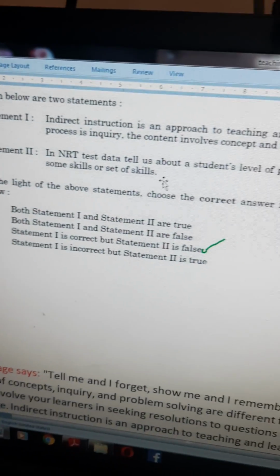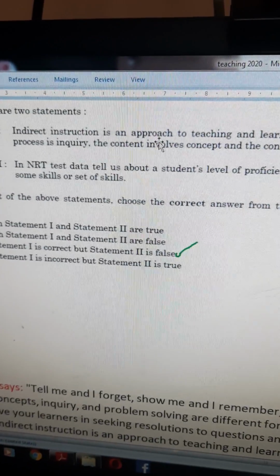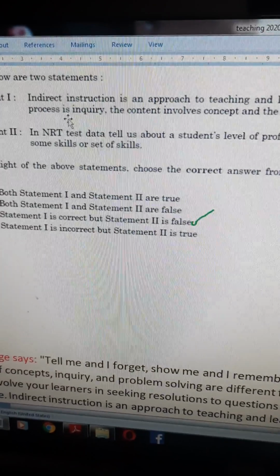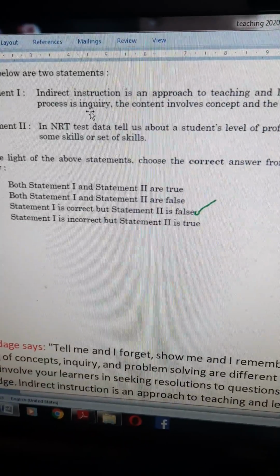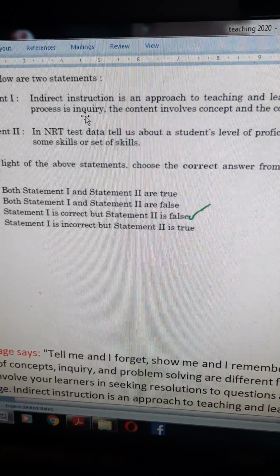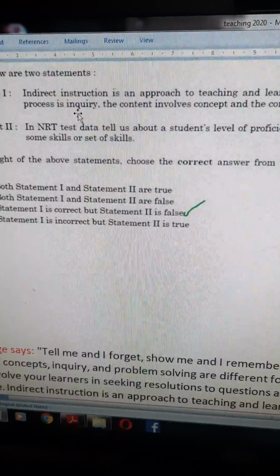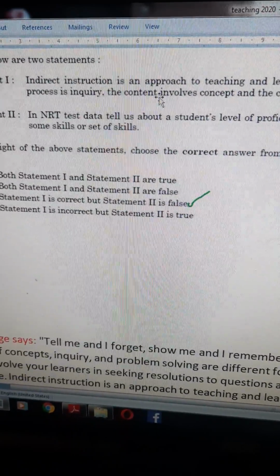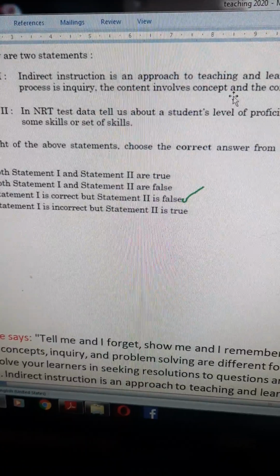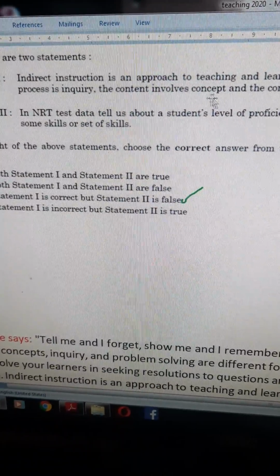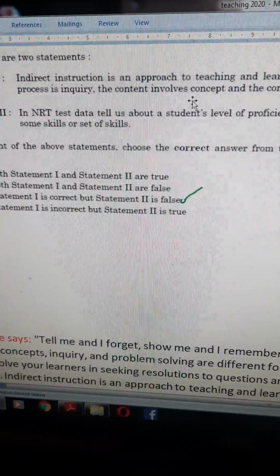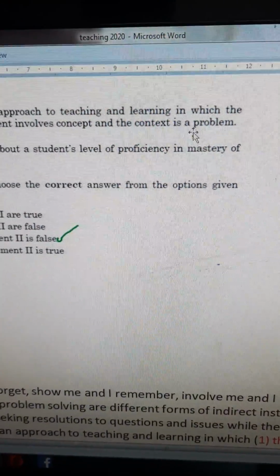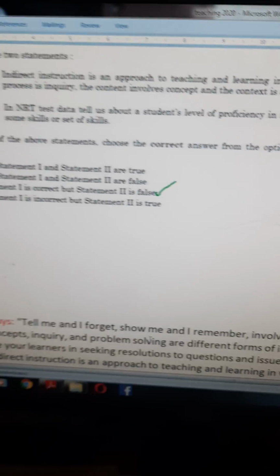In the first statement, indirect instruction is an approach to teaching and learning in which the process is inquiry. Inquiry means the learner has to inquire about what he wants to learn. The content involves the concept, and the context is a problem. It is a problem solving approach.